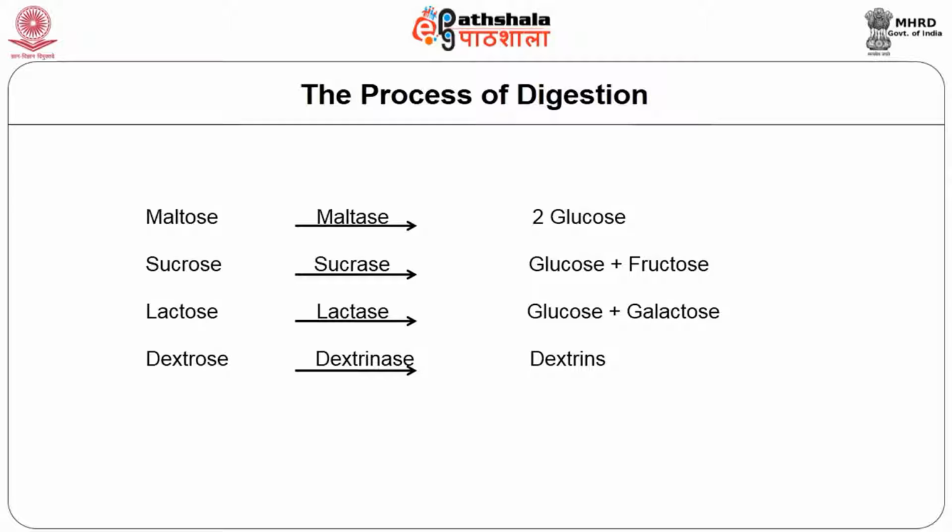Lactose is a milk sugar capable of producing 2 monosaccharides, glucose and galactose, and the enzyme involved is lactase. Dextrin is another polysaccharide that is broken down with the involvement of the enzyme known as dextrinase.